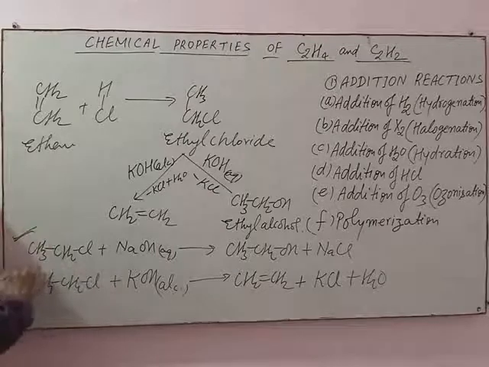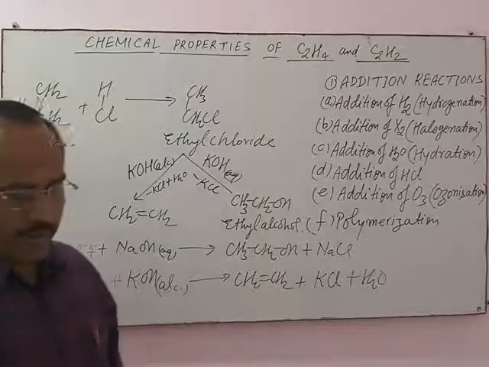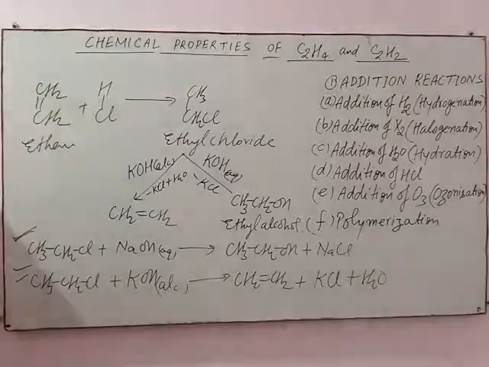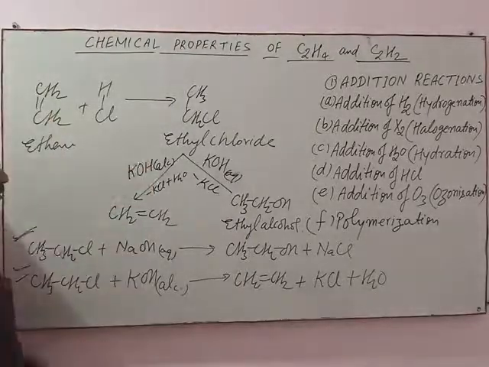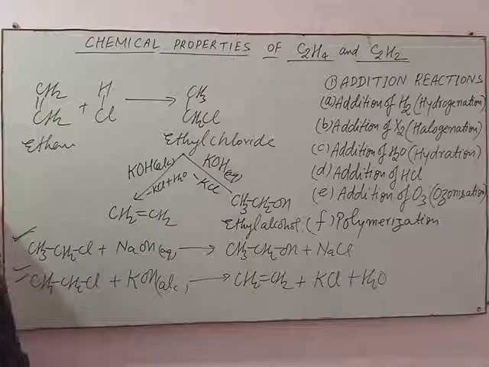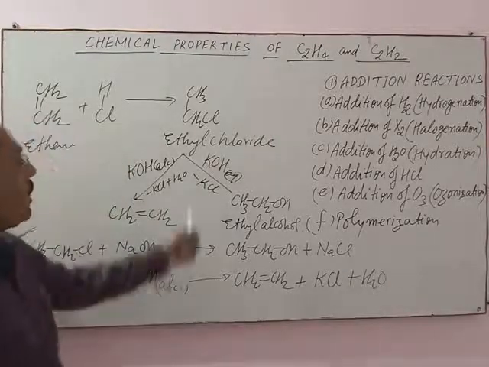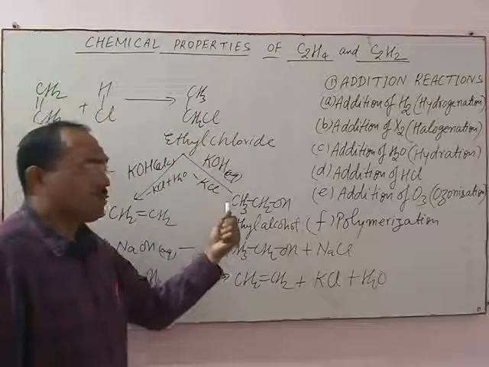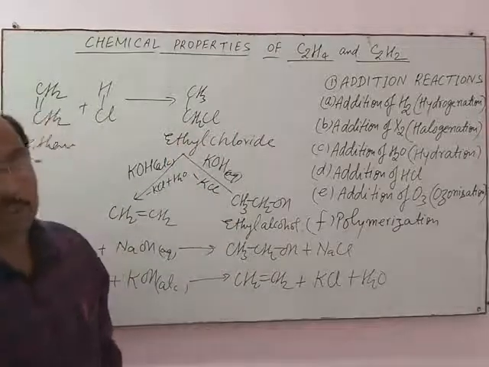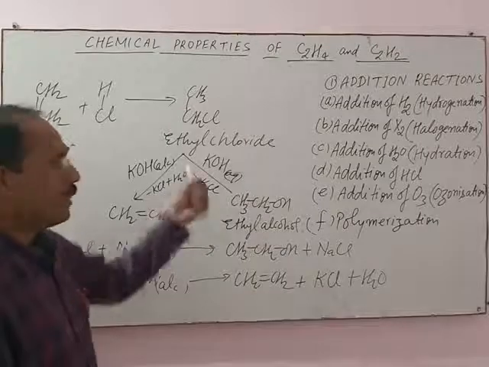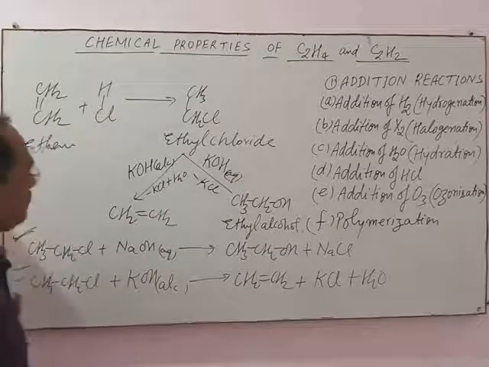These reactions are very, very important reactions. When any alkyl halide is treated with alcoholic KOH, alkenes are obtained. And when alkyl halide is treated with aqueous KOH or aqueous NaOH, the corresponding alcohol is obtained.